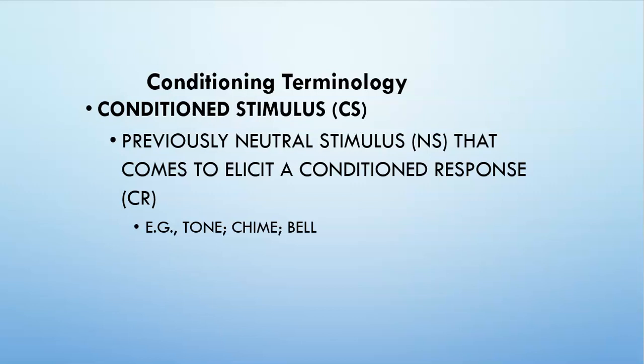However, if you've been bitten even one time, or a few times, after you've been conditioned, then when you see a snake, your conditioned response would be that you feel the pain. Where that pain used to be associated with being bitten, it is now associated with just seeing the snake. So that's the conditioned stimulus, okay?